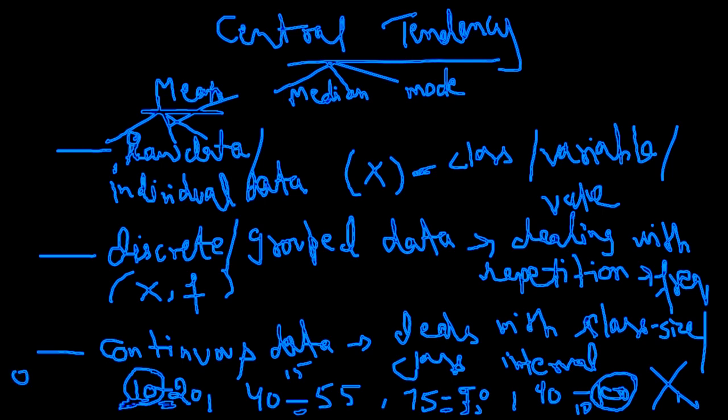Then say suppose it is arranged as 10 to 20, 20 to 30, 30 to 40, 40 to 50, 50 to 60, and so on up to 90 to 100. Now we see it's a difference of 10 throughout. Then we say it is continuous data. Got it? Clear till now? Say yes or no.